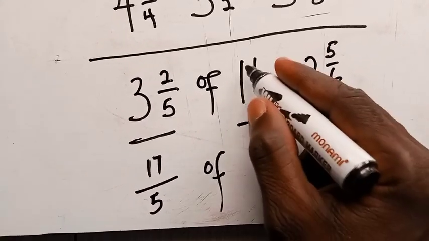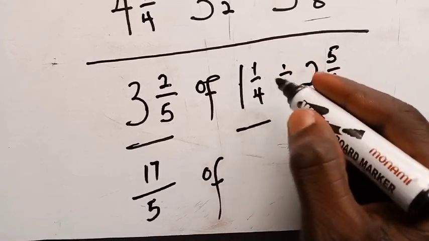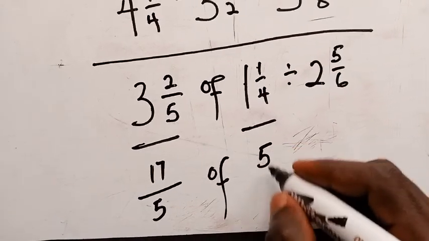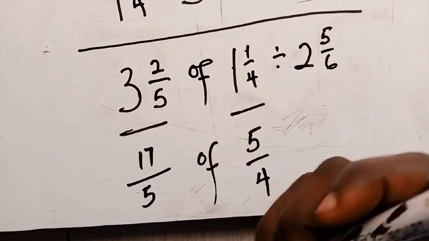For this guy, the same thing. The 4 multiplied by 1 is going to be 4, plus 1 plus 1, that should be 5 on 4. Is that okay? So we know the meaning of the "of" here. So "of" means what?